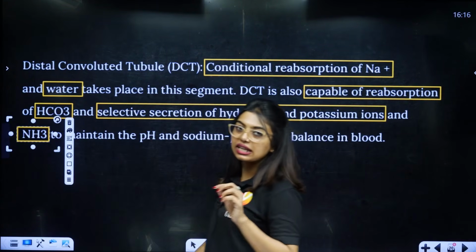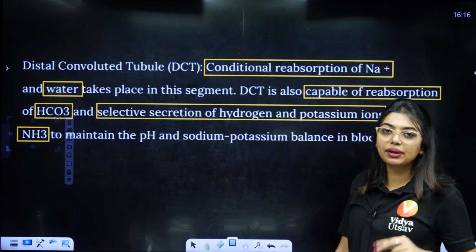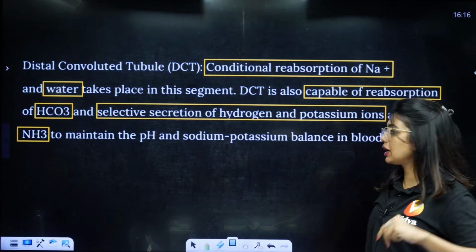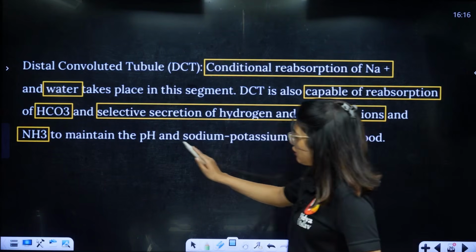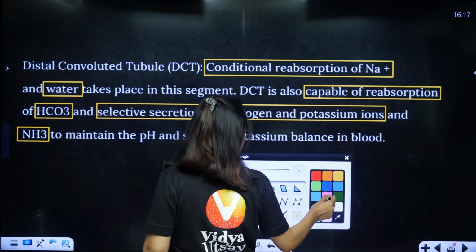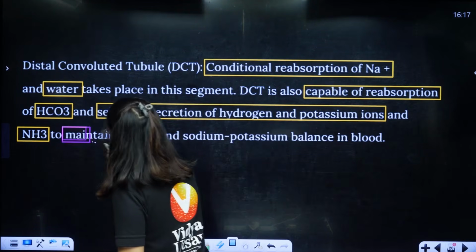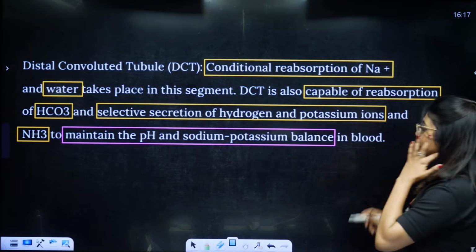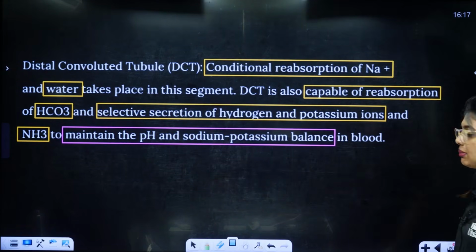Okay, NHK selective secretion will happen. So, secretion NHK, reabsorption gang. Okay, and why do they do this? Because they have to maintain the pH and the sodium potassium balance.